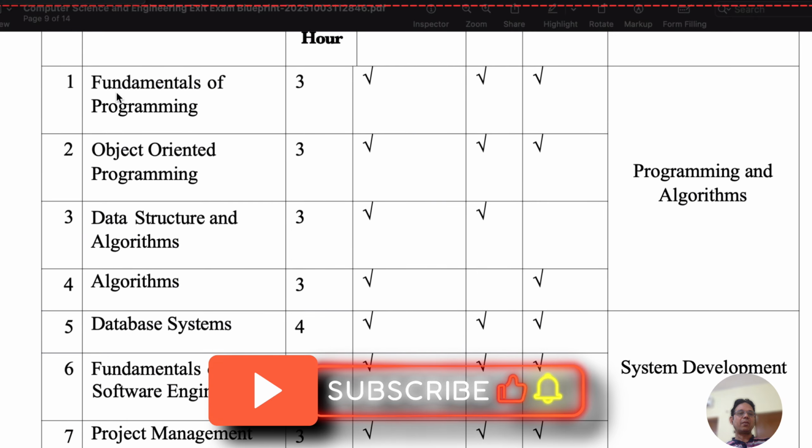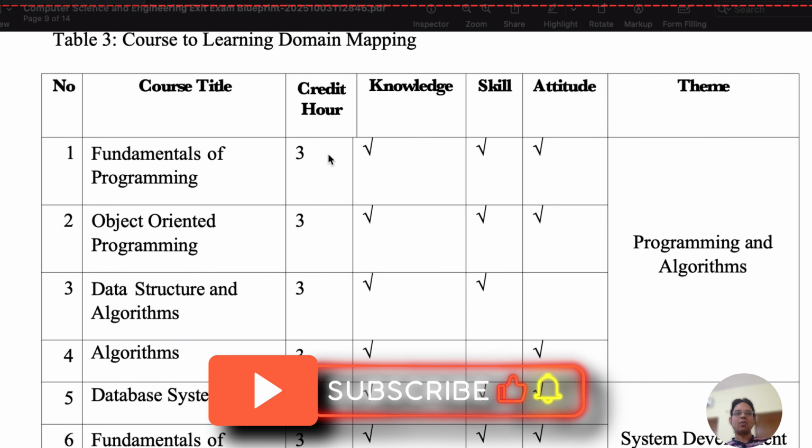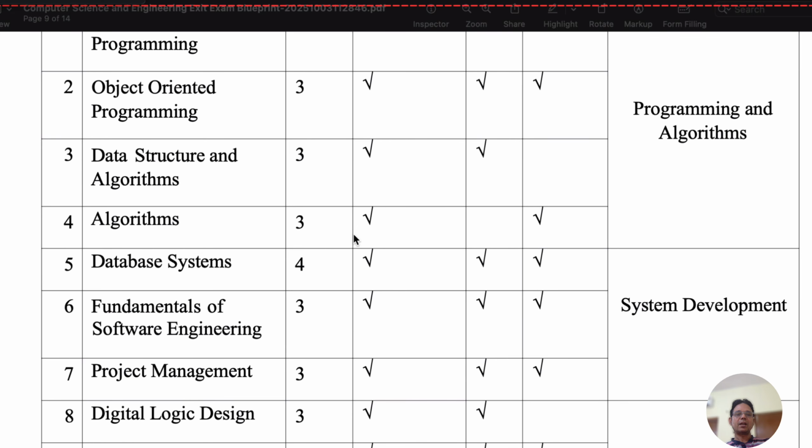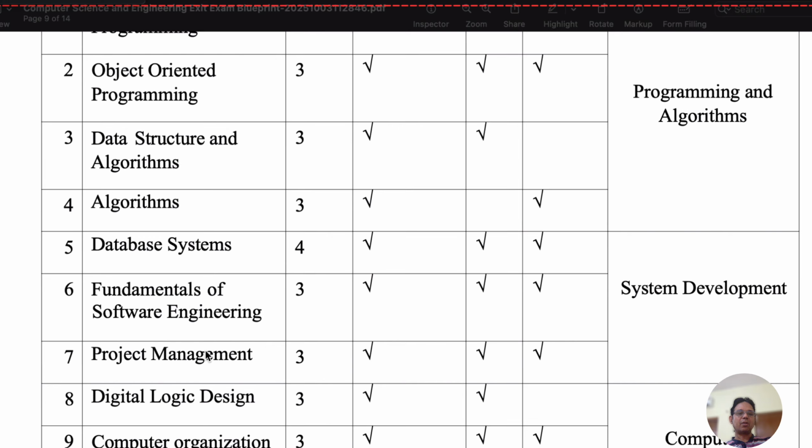So fundamentals of programming will cover all knowledge, skill, attitude, and object oriented programming. It will also cover knowledge, skills, attitude and data structures and algorithms. By understanding this course, you can have knowledge and skills, not attitude. And algorithms cover the knowledge and attitude. Similarly, we can see that, if you learn more detail, then you can have learning skills according to that.